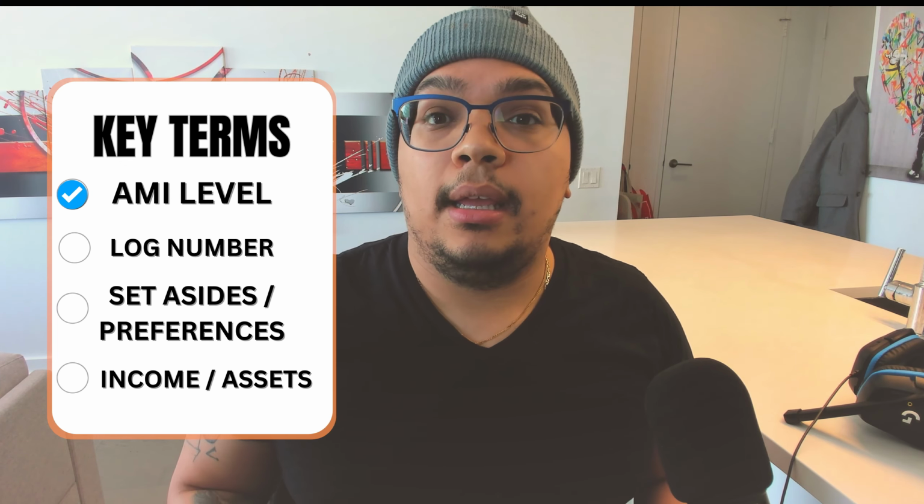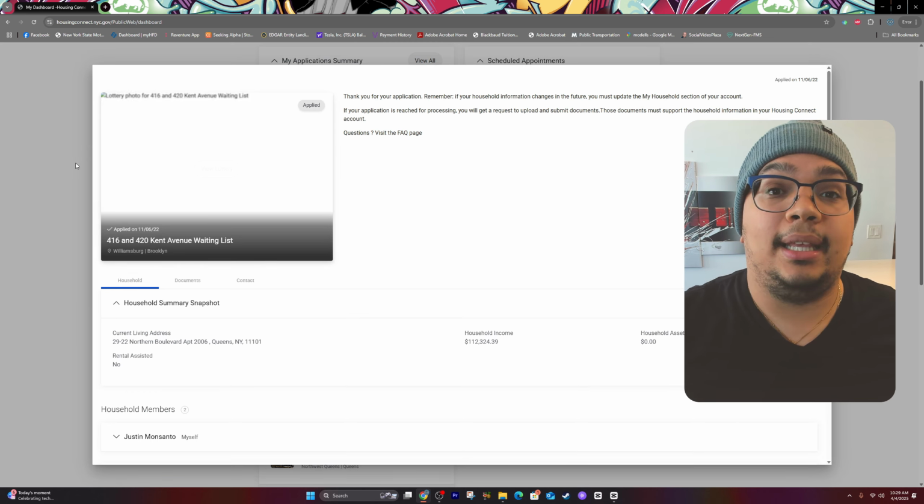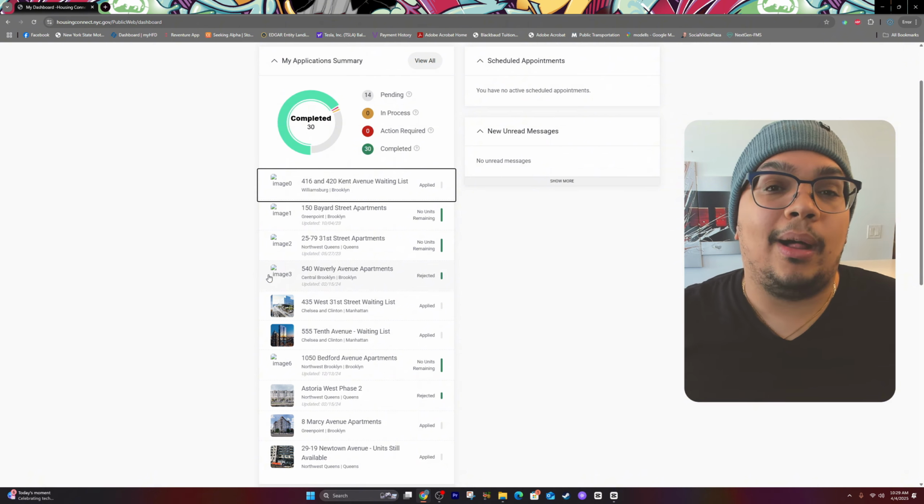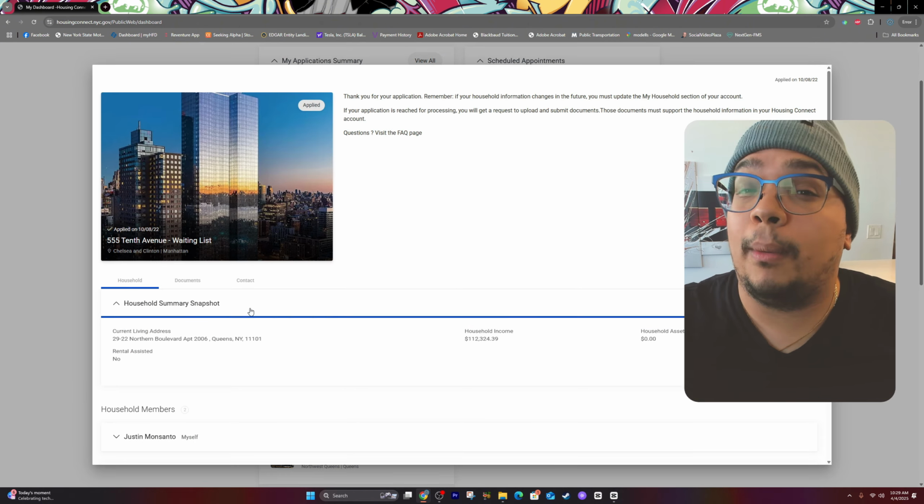place in line. Everybody is given a log number within 1 to 2 weeks after a lottery closes. Some people can even get multiple log numbers if you fit into certain set-asides or preferences. Now, you can easily find your log number for each lottery by going into your Housing Connect dashboard and looking at the front page of the lotteries that you have applied for. Some people may get lucky with log numbers in the 3 to 4 digit range, while others, like me, get lotteries that are even in the 5 digits or more range.